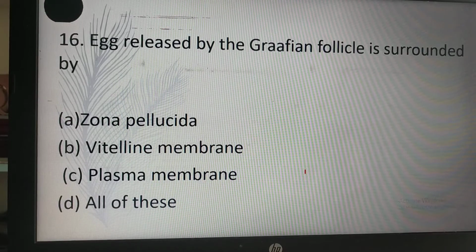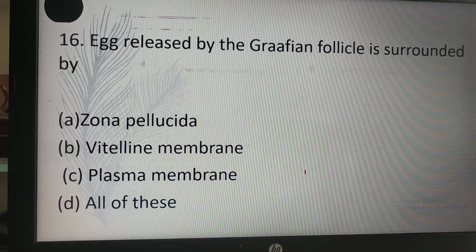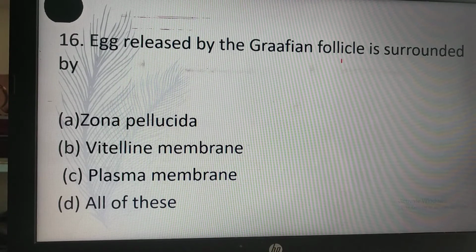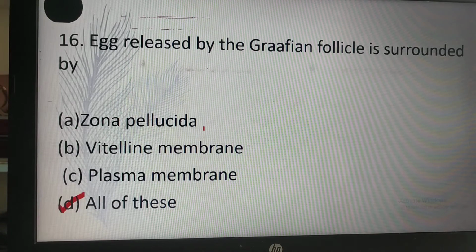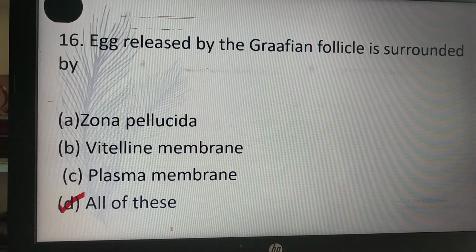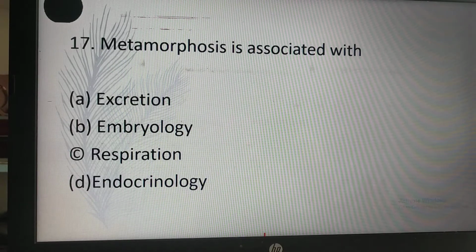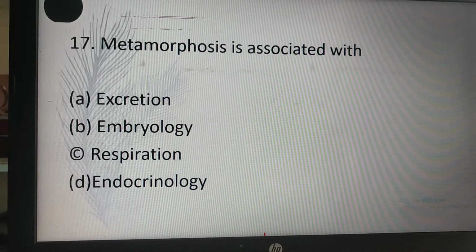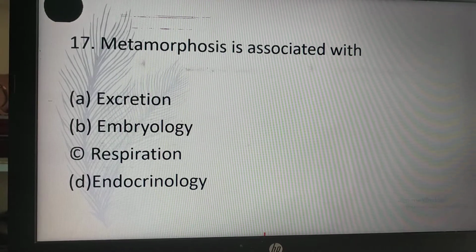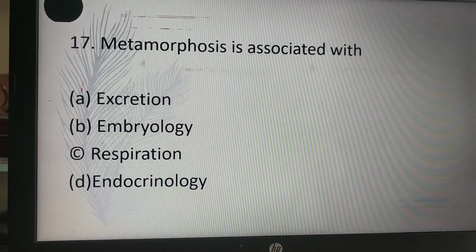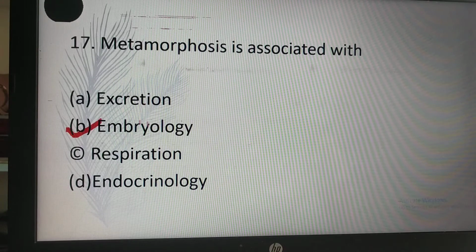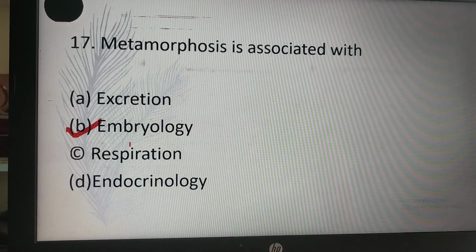Egg released by the Graafian follicle is surrounded by zona pellucida, vitelline membrane, plasma membrane and all of this. So answer is D, all of these. It is surrounded by zona pellucida, vitelline membrane, plasma membrane. Metamorphosis is associated with excretion, embryology, respiration, endocrinology. So B is the correct answer, embryology. Metamorphosis is associated with embryology.